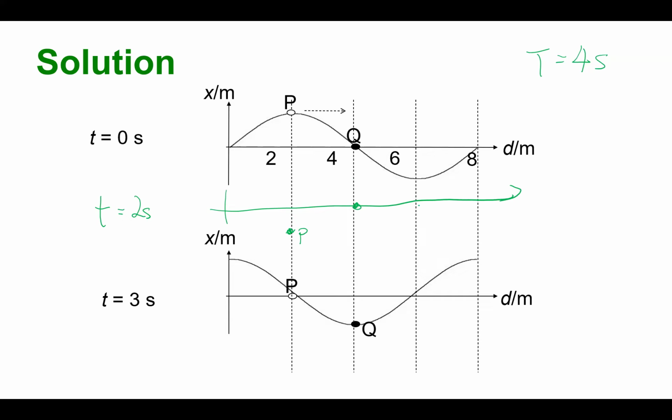This one, your trough, will become your crest. At equilibrium, it will still remain at equilibrium, because the exact opposite of it is still equilibrium, but the crest will become the trough, and the trough will become the crest, if it's exactly half the period.